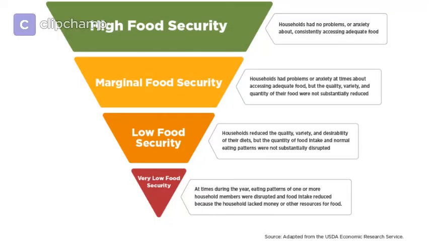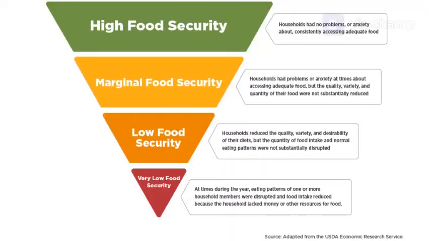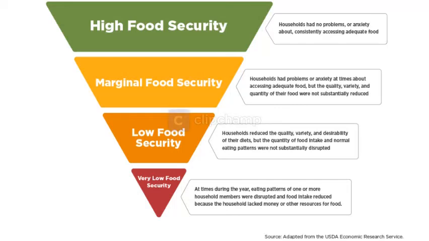As you can see in this pyramid, there is a range of food security. The largest segment is high food security, where households have no problem or anxiety regarding feeding themselves. The next is marginal food security. In this segment, households occasionally have anxiety or stress about access to adequate food, but the quality, variety, and quantity of food has not been substantially reduced.